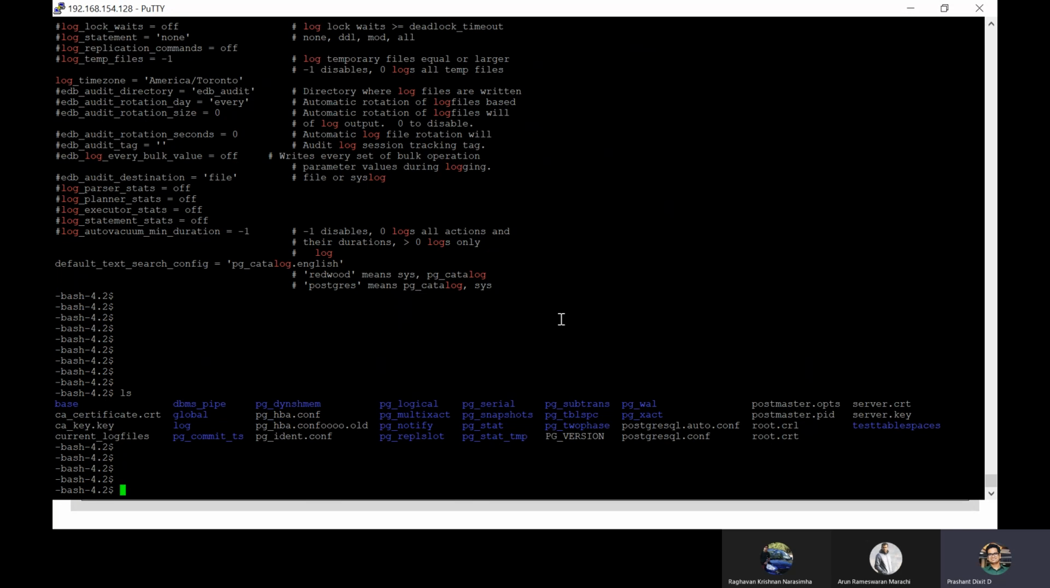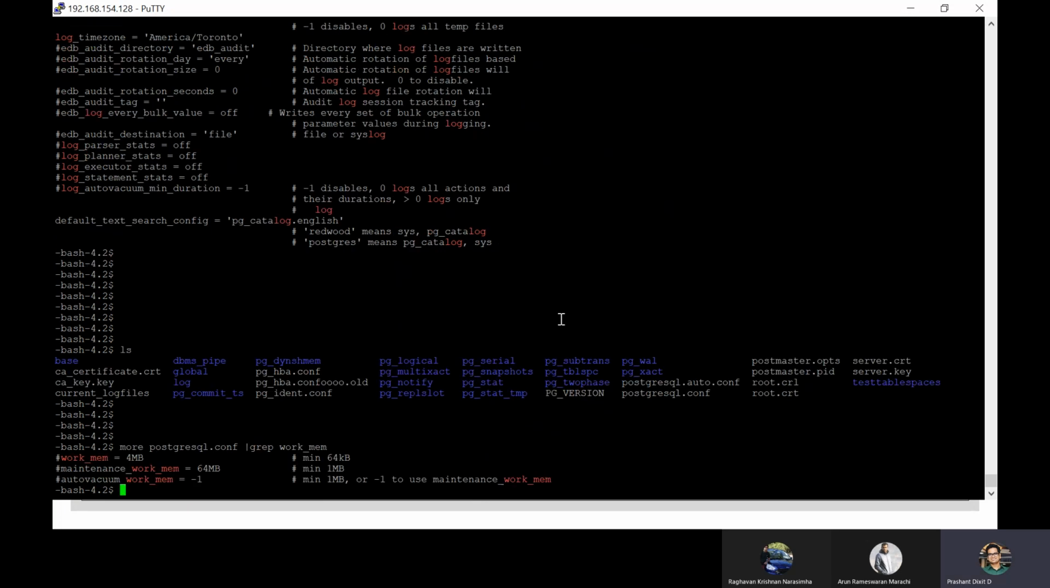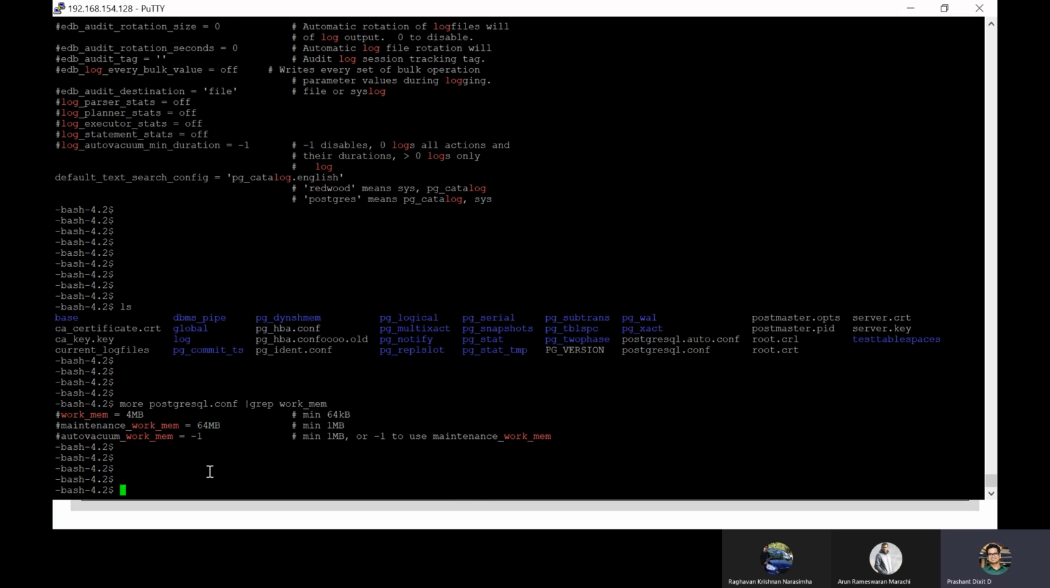And one more thing. Instead of log, you want to check work mem. What is the work mem allocated? Right now it is 4 MB. So we have allocated only 4 MB to work mem. You can always modify it because this is a default installation. So this is the default installation that always comes with 4 MB, no matter what your RAM size is. Maintenance work mem is 64 MB. Auto vacuuming is -1, which means use maintenance work mem. So if auto vacuuming happens, it should use maintenance work mem instead, right?